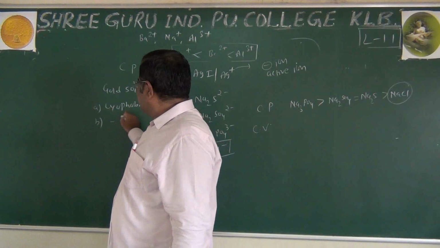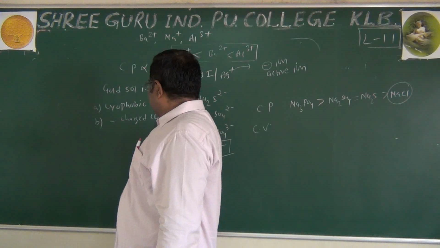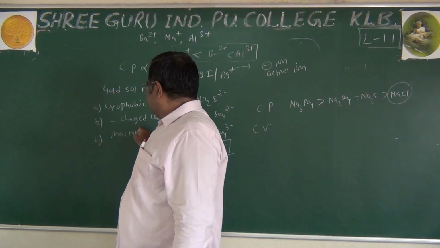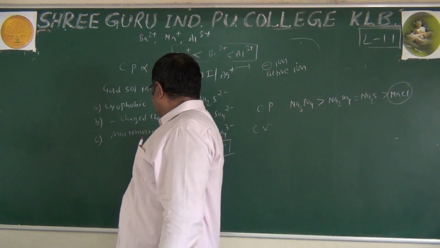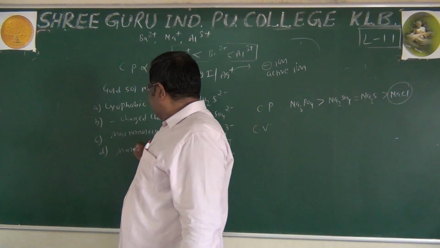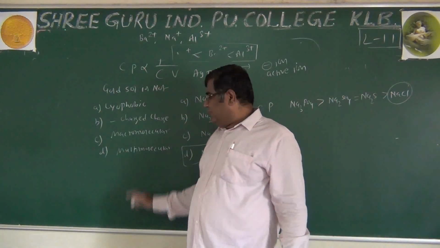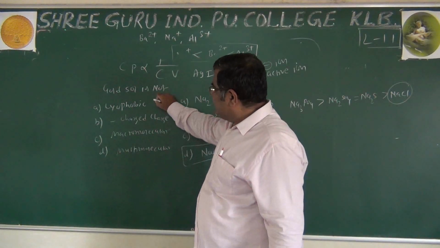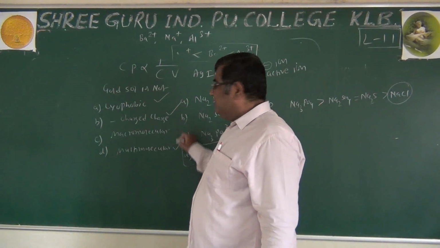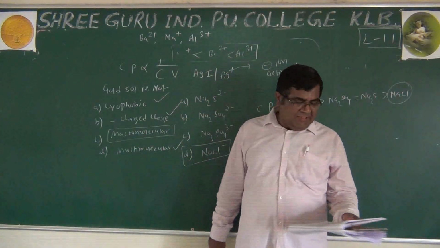It is negatively charged. Yes, metal sols are negatively charged. C option is given as macromolecular, and D option is given as multimolecular. We know that gold sol is formed by aggregation of gold atoms. So it is lyophobic, it is negatively charged, it is multimolecular, but it is not macromolecular. Yes, so this is our answer.